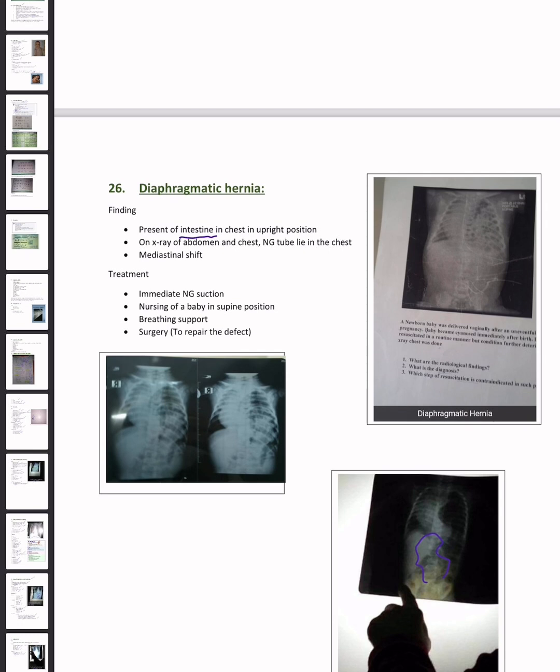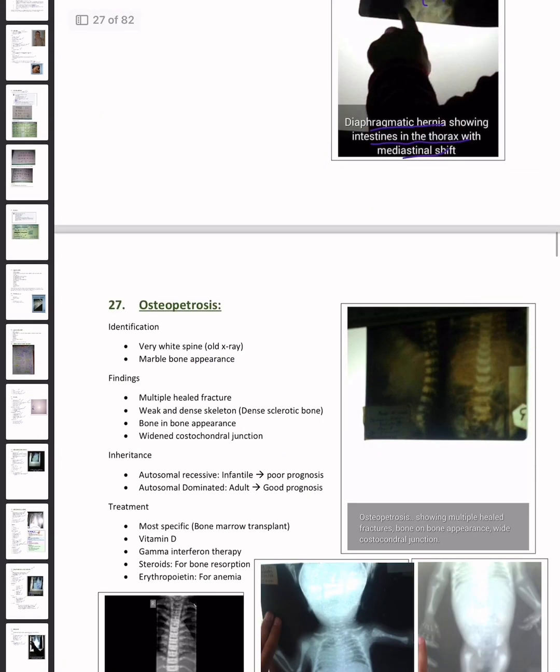On X-ray of abdomen and chest, the angiotube is present in the chest, and there is mediastinal shift. What are the treatment options? Immediate NG suction, nursing of the baby in supine position, breathing support, and surgery to repair the defect.